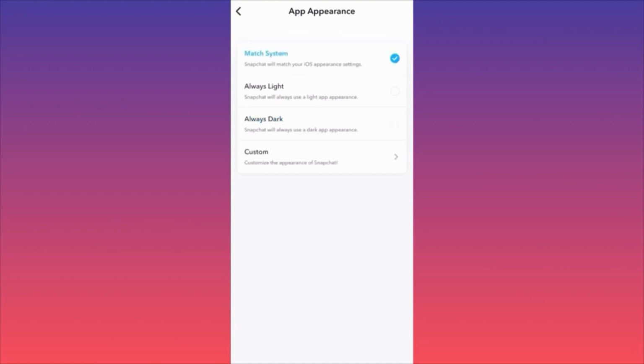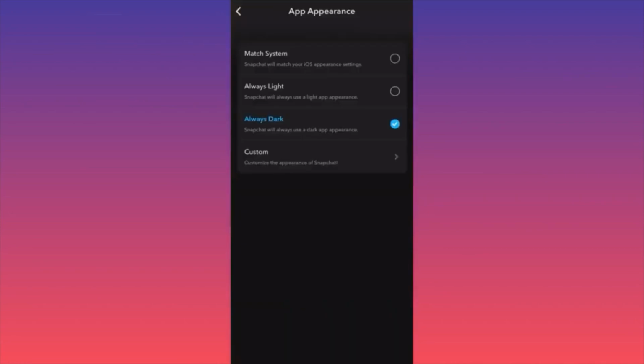For example, I do have a dark theme on my phone currently, and if I leave this function on match system default, it will simply match and have a dark theme. The second option, of course, is to always be light, and the third option is to always be dark. As you saw, it just changed.